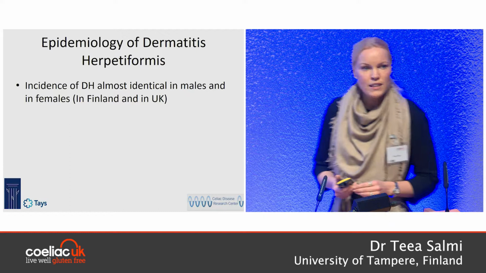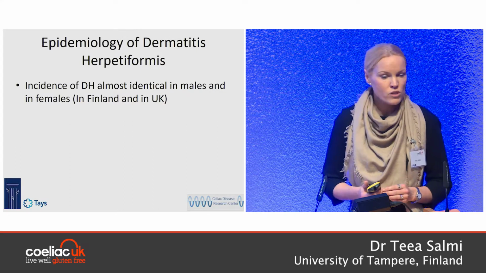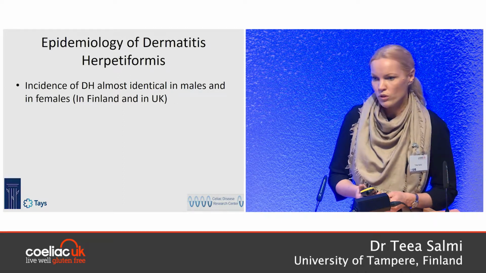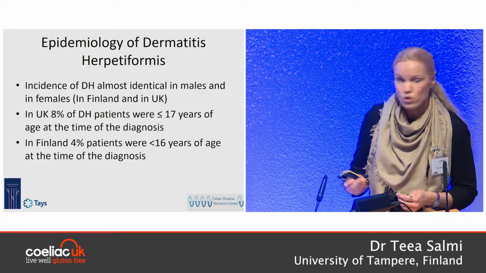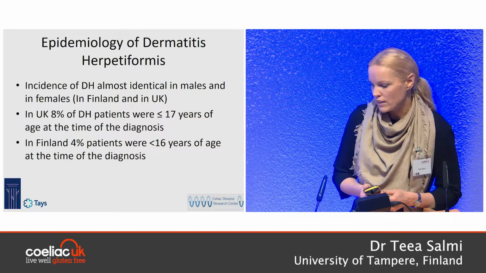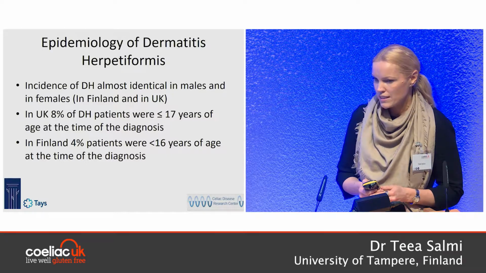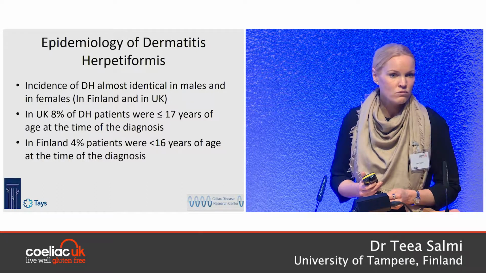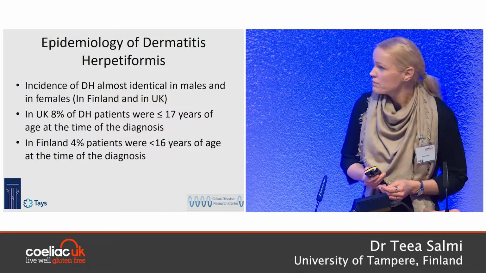Also, what's different between celiac disease and Dermatitis herpetiformis is that Dermatitis herpetiformis is almost as common among males as in females, and you know that celiac disease is much more common among females. Also, DH is much more rare among children. In the UK study, 8% of patients were diagnosed under the age of 17, and in the Finnish study, less than 4% were diagnosed under the age of 16. But with that said, DH can be diagnosed at any age. Our youngest patient has been 3 and the oldest has been over 80.